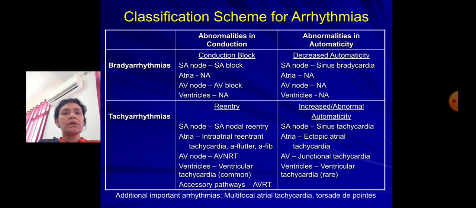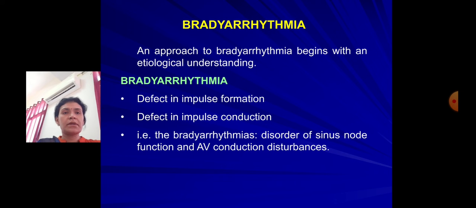In tachyarrhythmias, the conduction abnormality is usually a re-entry pathway, like SA nodal re-entry, intra-atrial re-entry tachycardias, AV nodal re-entry tachycardias (AVNRT), then at the level of the ventricles or any accessory pathway. Increased automaticity resulting in tachyarrhythmias includes sinus tachycardia, ectopics, junctional tachycardias, and ventricular tachycardias. Other important arrhythmias are multifocal atrial tachycardia and torsades de pointes.